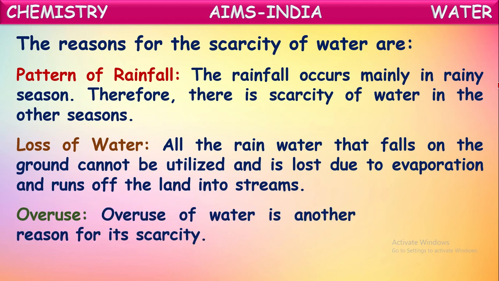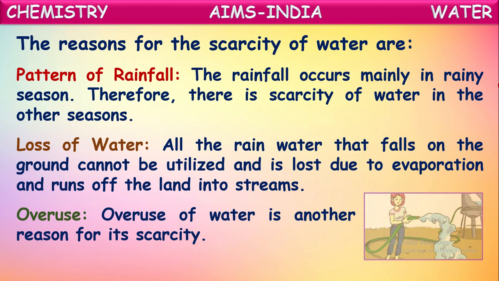One more, overusage of water. It is also one of the important reasons for the scarcity of water. Overuse of water is another reason for its scarcity. Suppose, see here, she is watering her plants. That can be done just by pouring a small amount of water at their roots, isn't it? But if the water is flowing continuously like this, most of the water will be wasted. This we can say is overusage of water. By this also, we are facing scarcity of water, isn't it?